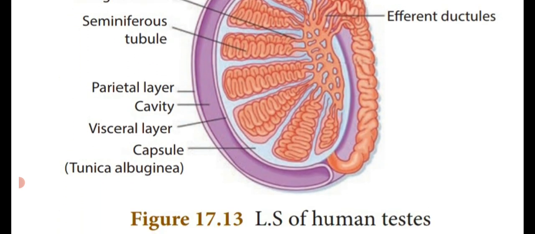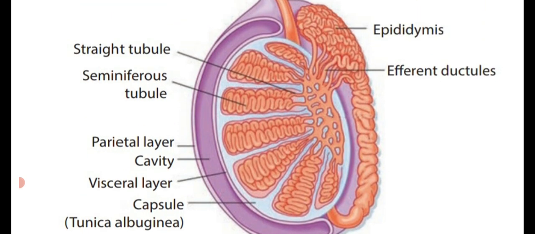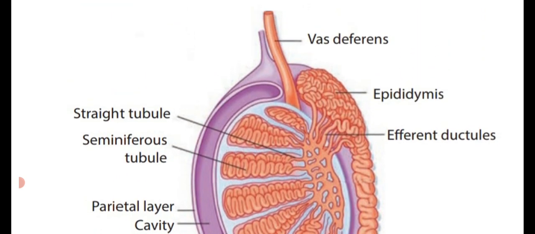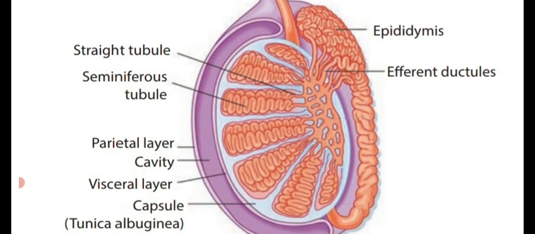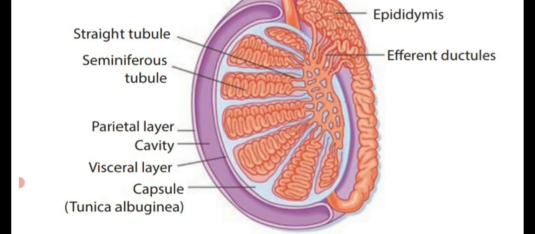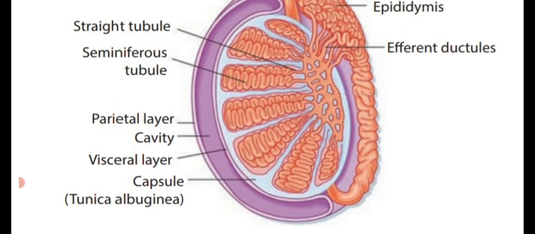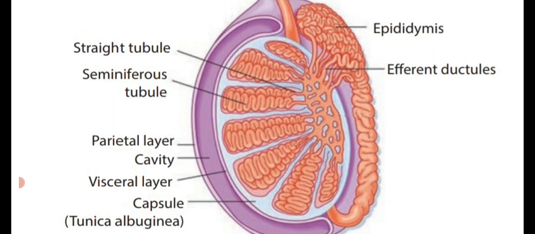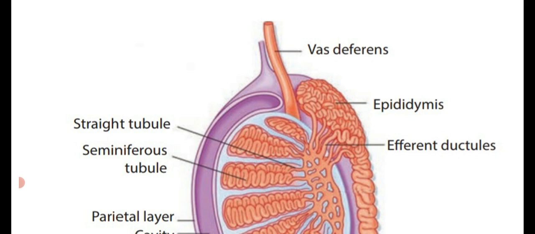See the diagram. This is the LS of human testis. It is an important diagrammatic question. So dear students, the LS of human testis consists of different layers.